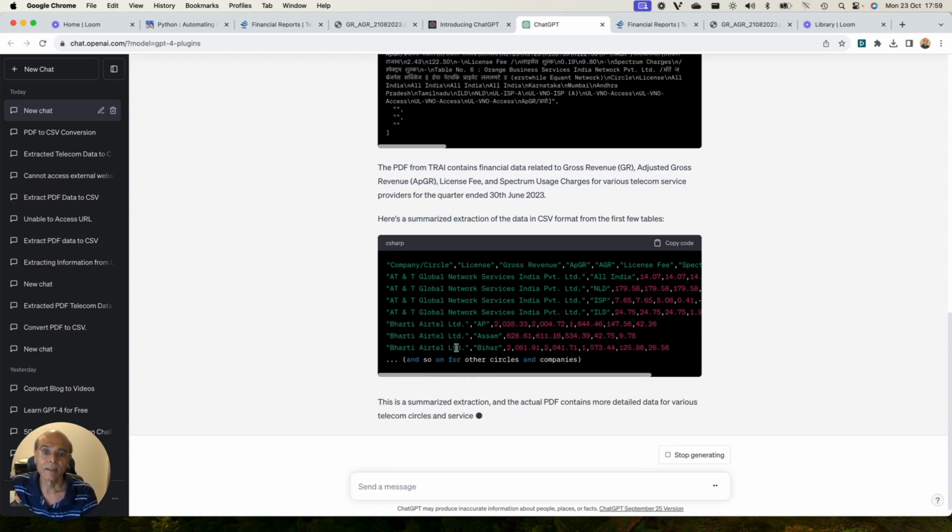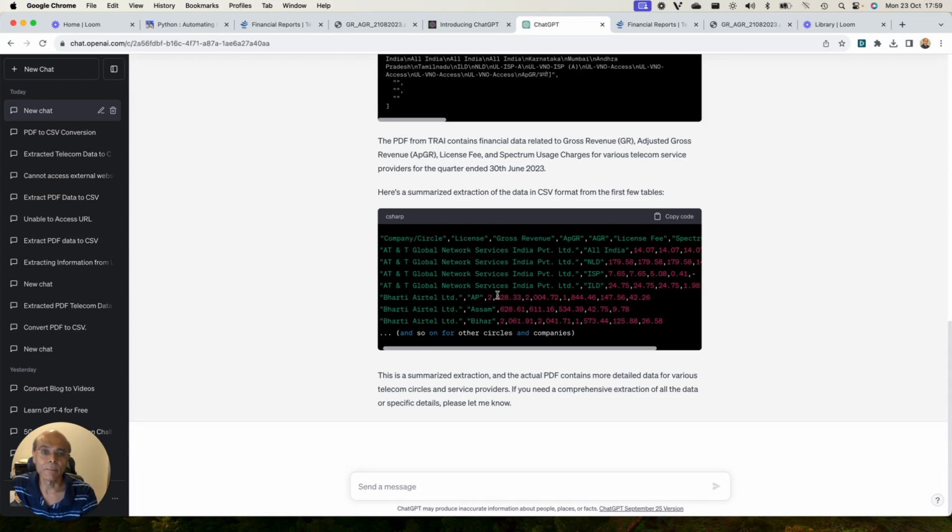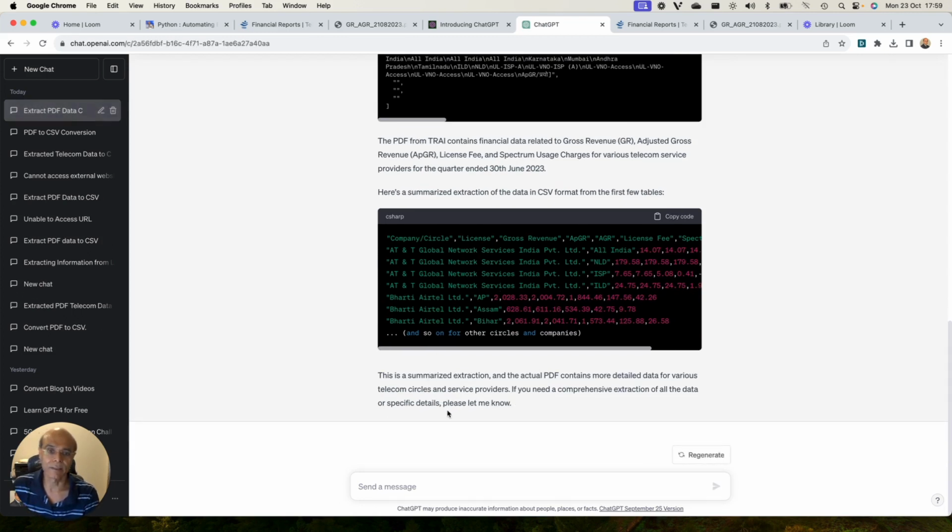But it is not doing a complete job. It leaves out information in between. It is saying that this is a summarized extraction of the actual PDF content, and more detailed data of various telecom circles and service providers is available. If you need a comprehensive data extraction, please let me know. I'll say yes, I need it. Let's see what it does.